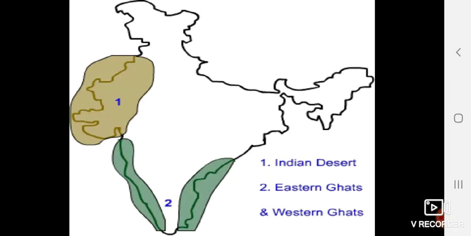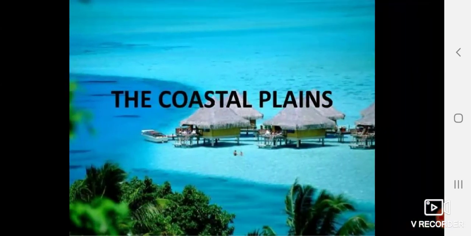So in this way, in the peninsular plateau, you get Central Highland, Deccan Plateau, Chota Nagpur area, Western Ghat, Eastern Ghat, and Indian Desert. Now the next topic is the coastal plain. Coastal plain means the area adjacent to the sea border.